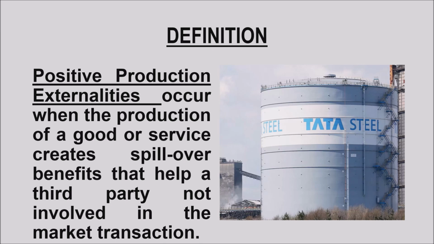Cities like Jamshedpur are the best example for it. Jamshedpur was the first planned industrial city in India. The common thing about these projects is they're underprovided in the free market. That's because the benefits are shared by society as a whole, not just the private producer and consumer. That is why this is the least common type of externality that exists in the market. The benefits are usually shared by the society and the private producers are reluctant to provide freebies. The goal and benefit of private producers is profit maximization.